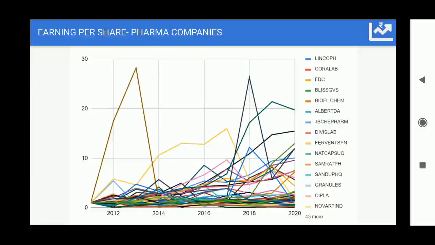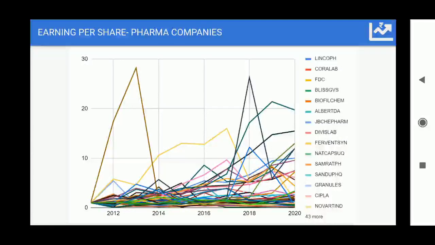And here you will find the earnings per share of the individual companies. Here also you can neglect the outliers, and there are certain companies at the bottom you can totally neglect, because they have not been able to increase their earnings at all. But there are certain companies who have actually increased their earnings per share, and their prices have also taken a good jump. And it's not that we have missed the bus. The bus can be caught at any in-between place, so you haven't actually missed the bus.